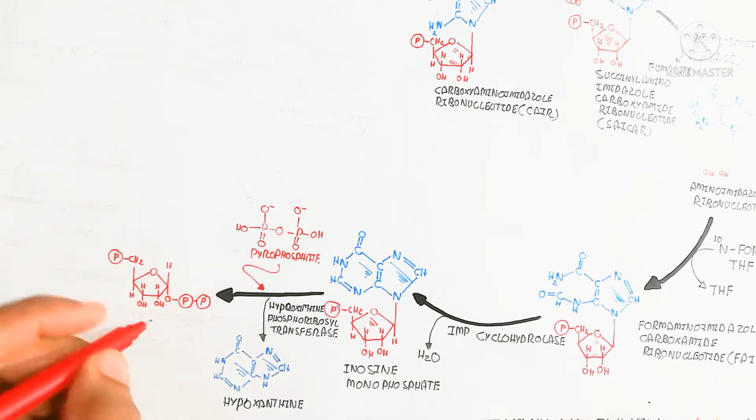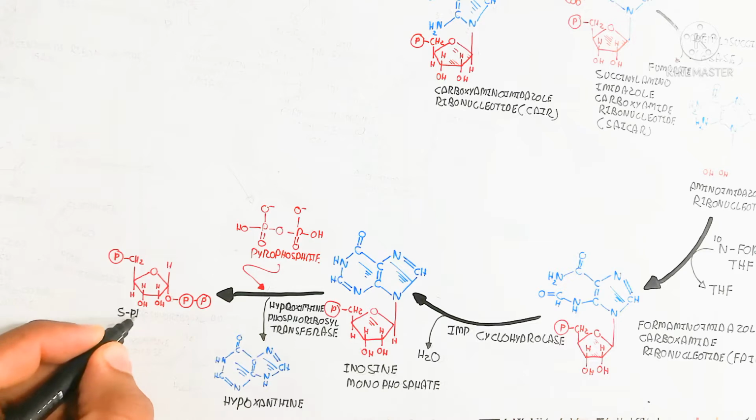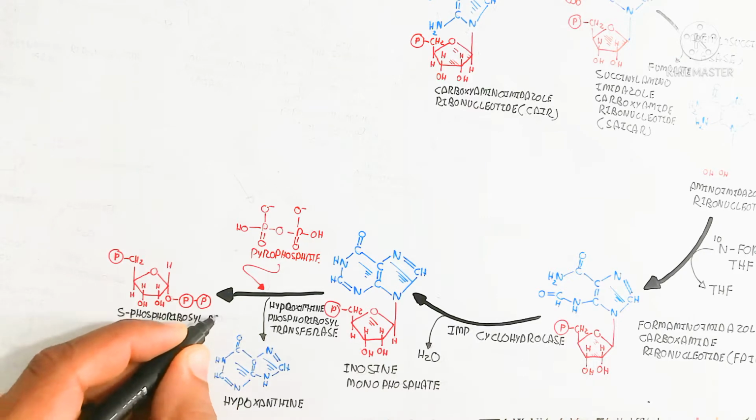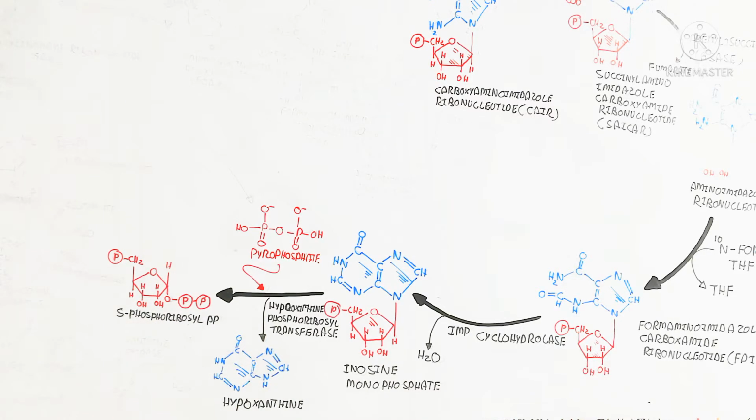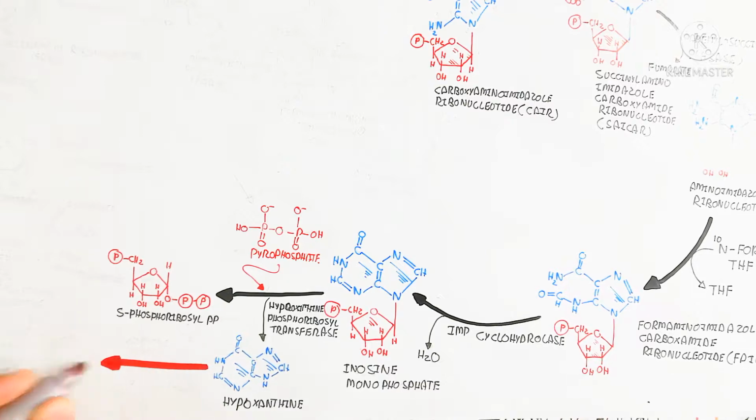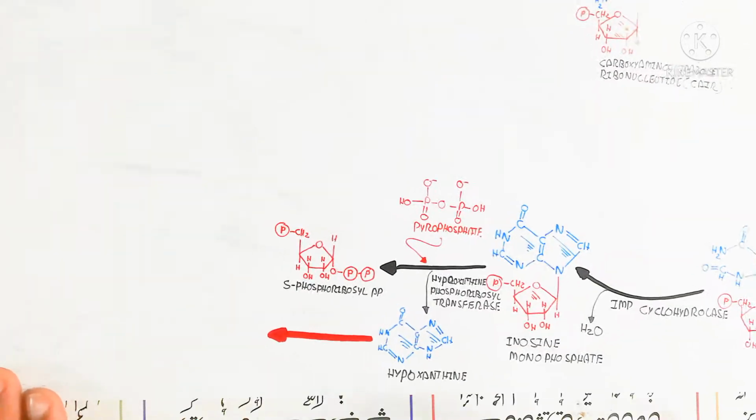5-phosphoribosyl pyrophosphate, because the carbon number 5 contains a phosphate group, and the pyrophosphate is also attached to carbon number 1. So this is the 5-phosphoribosyl pyrophosphate formation.